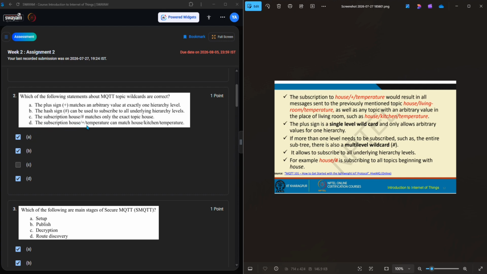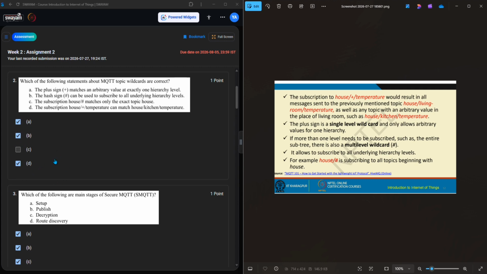The subscription house/+/temperature can match house/kitchen/temperature. Here also right. It is the right answer. So A, B, D is the right answer.